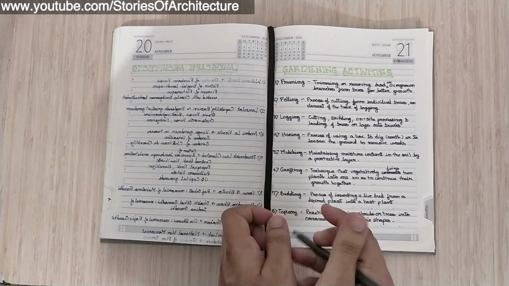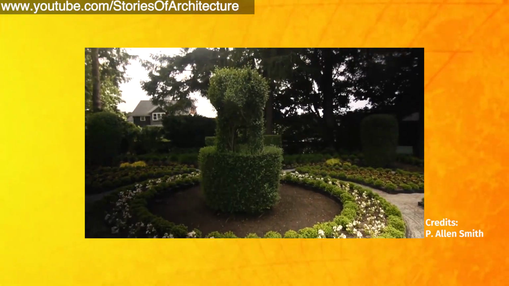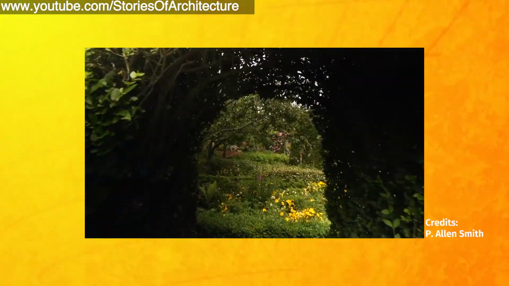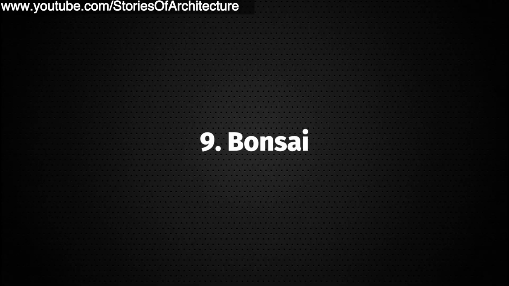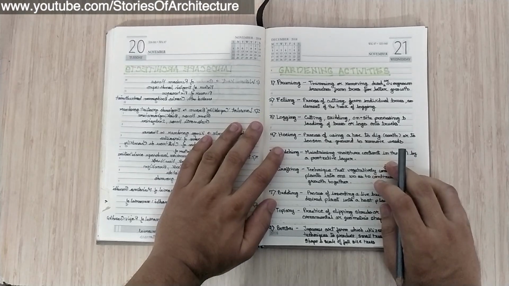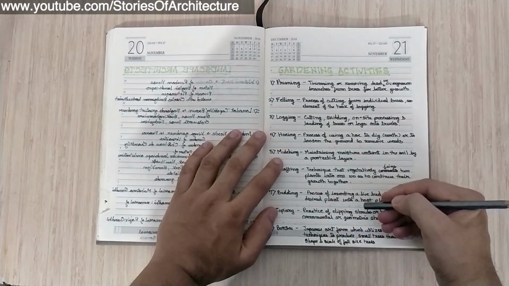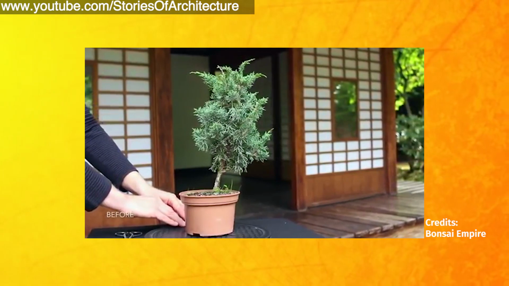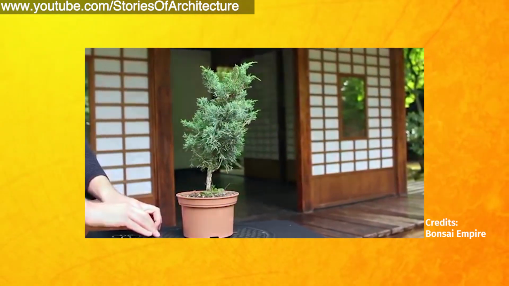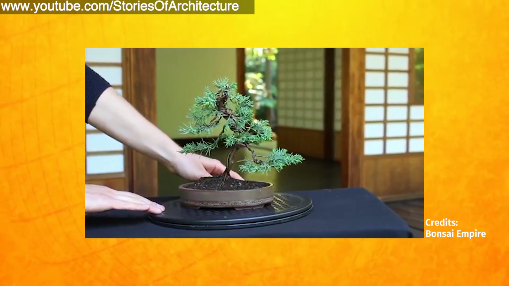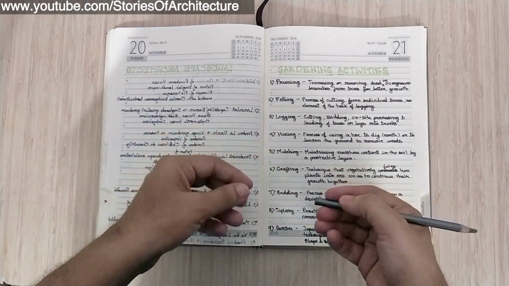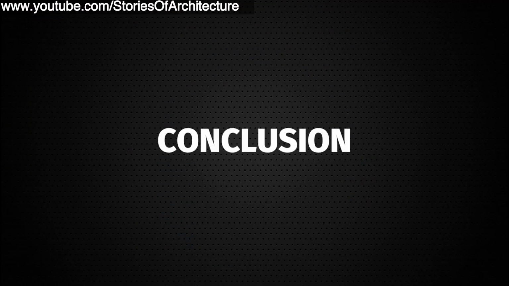The eighth one is topiary, practice of clipping shrubs or trees into ornamental or geometric shapes. So the ninth point in horticulture practice is bonsai. Bonsai is the Japanese art form which utilizes cultivation techniques to produce small trees that mimic the shape and scale of full-size trees. Okay, so this much in horticulture techniques.